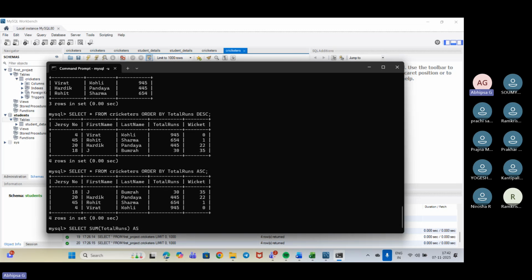We will be giving the name as total runs code. Okay, this needs to be like this, from cricketers.